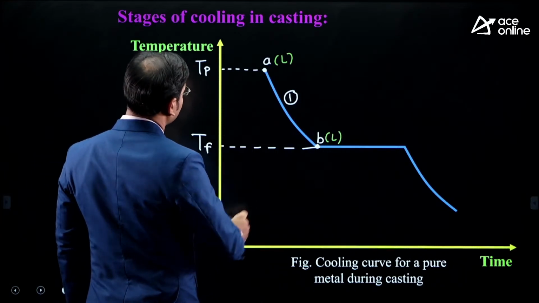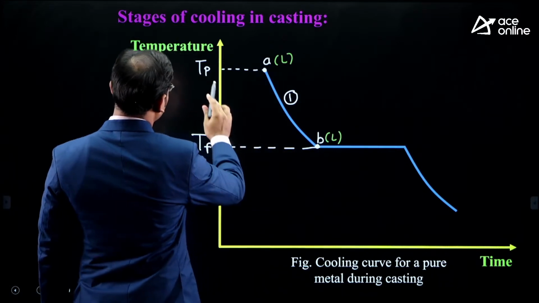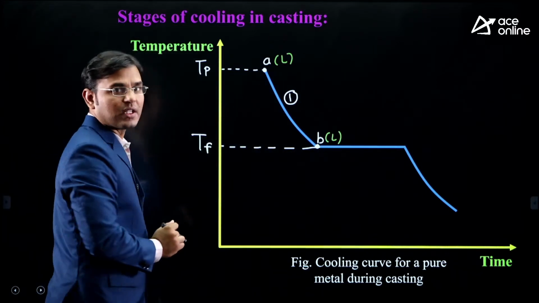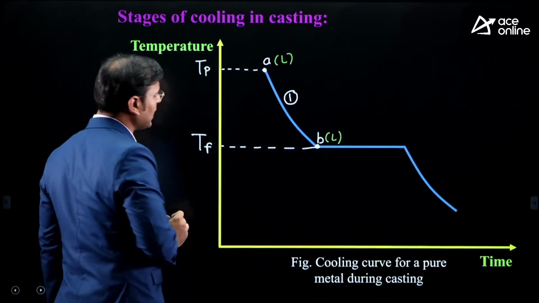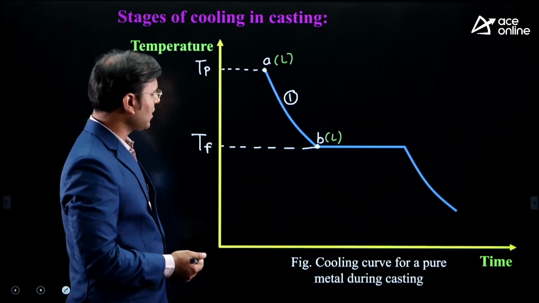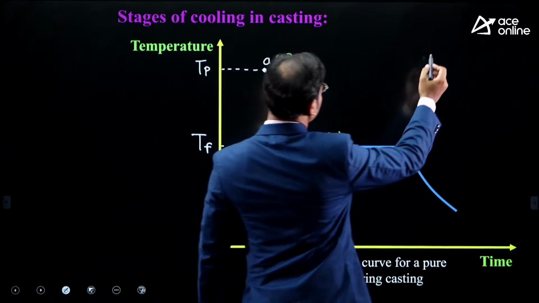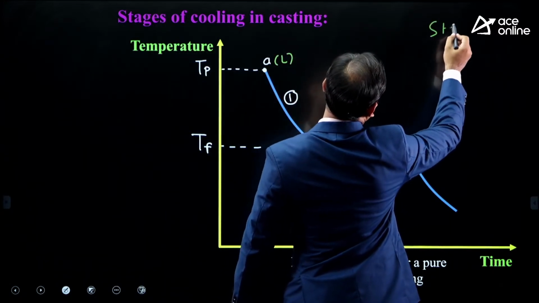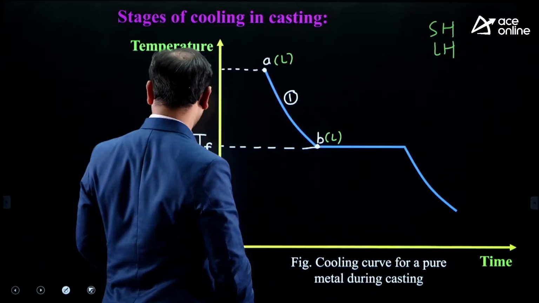The metal is cooling from A to B point, from pouring temperature to freezing temperature. And you can see that from A to B, which heat loss is there? If you have the knowledge of thermodynamics, then you can see that there are two types of heat loss. One is sensible heat loss and second is latent heat loss.